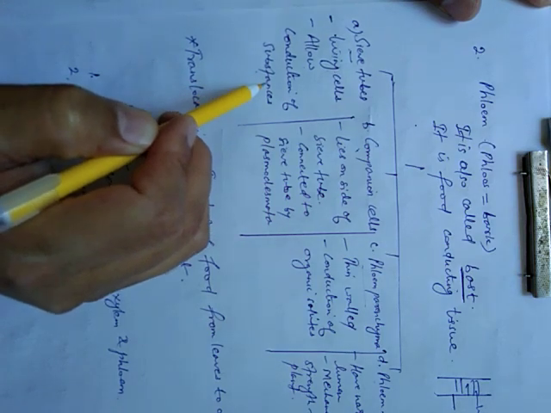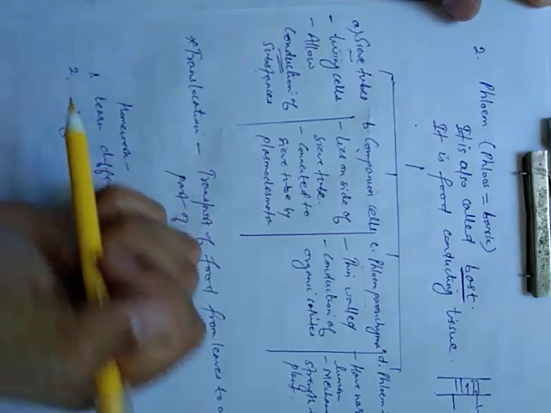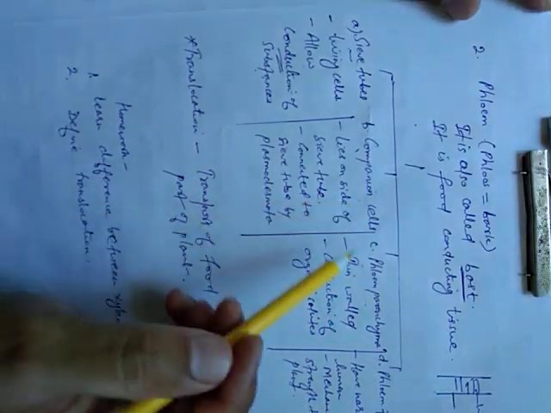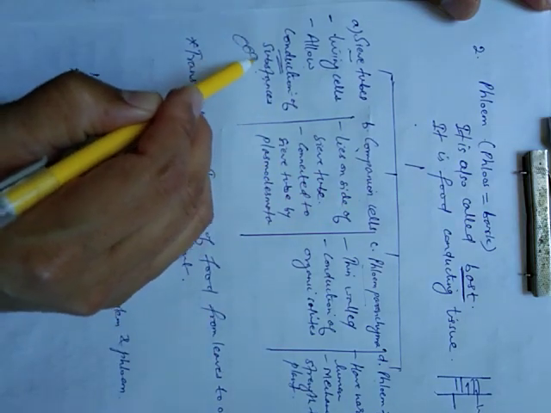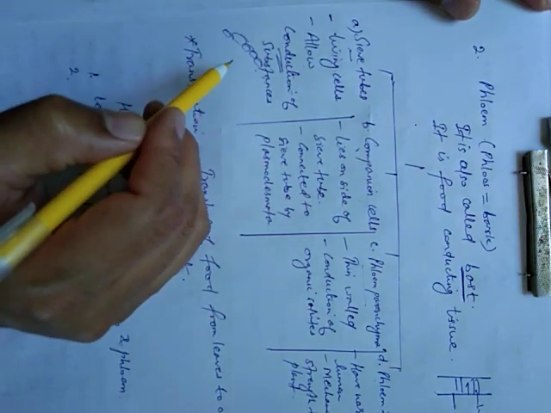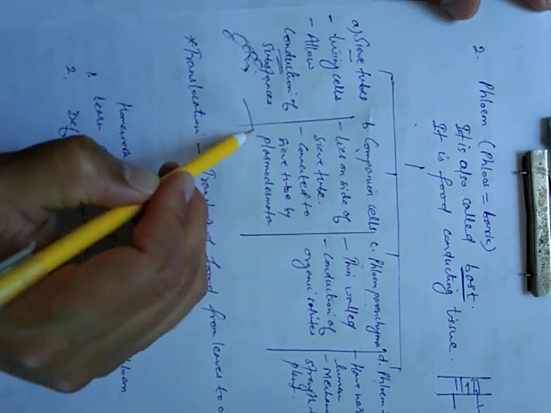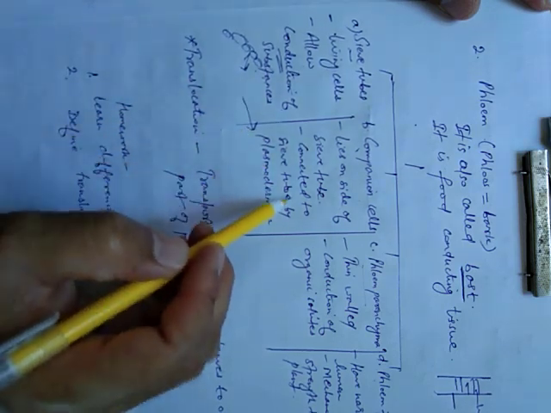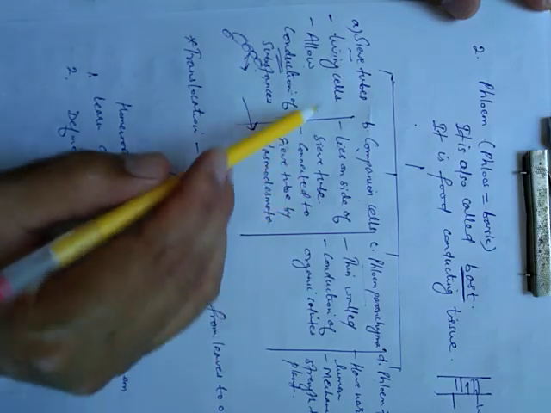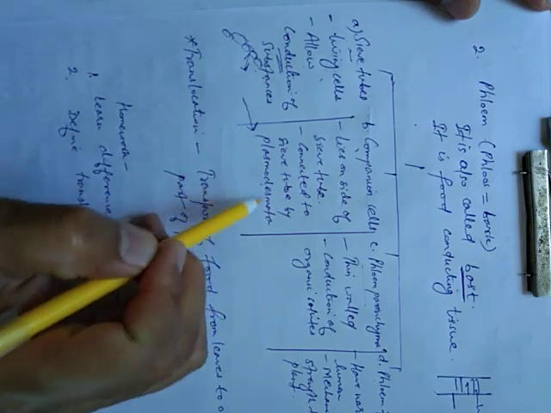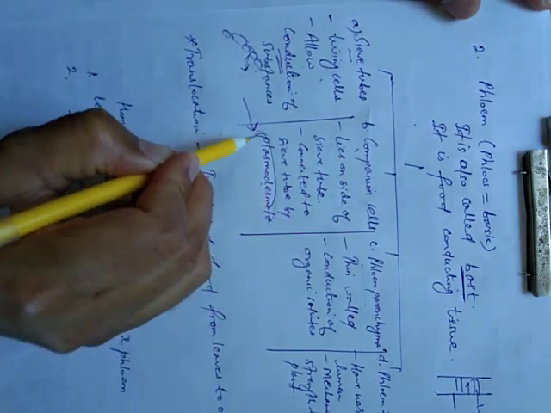Conduction means they help in movement of substances. Companion cells lie on the side of sieve tubes. The sieve tubes are arranged in a chain-like order, and next to them lie companion cells, and these companion cells are connected to the sieve tubes by a structure known as plasmodesmata.